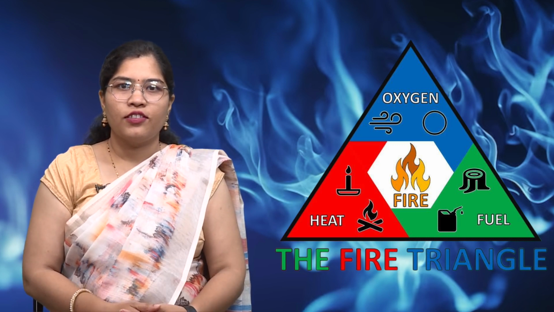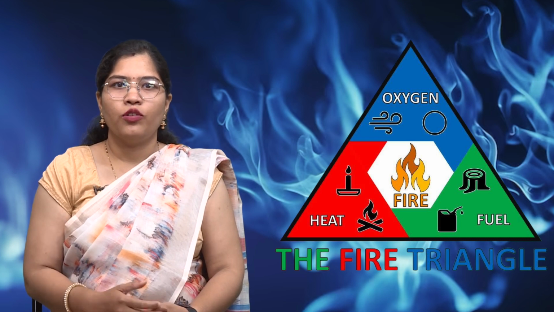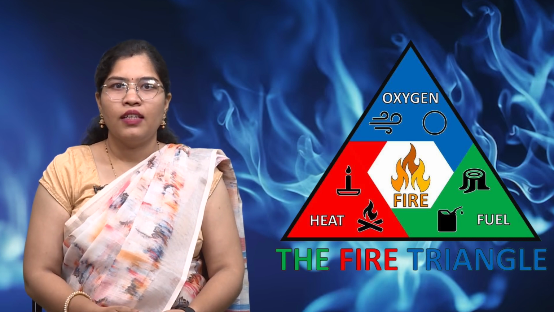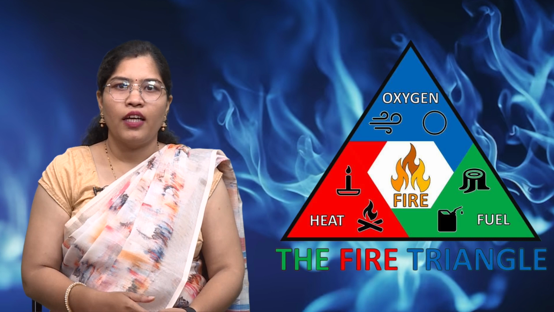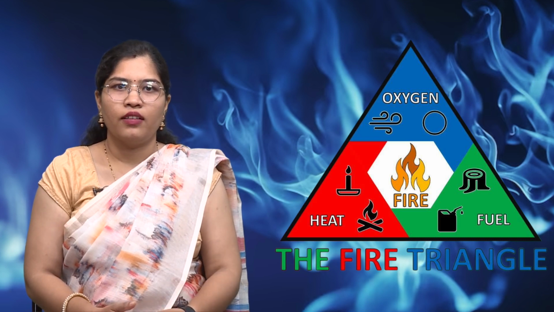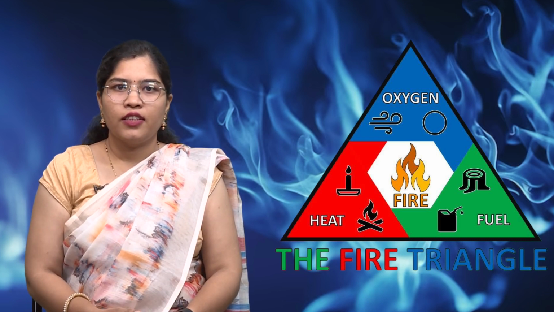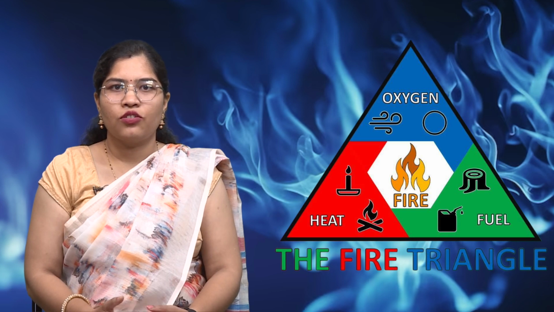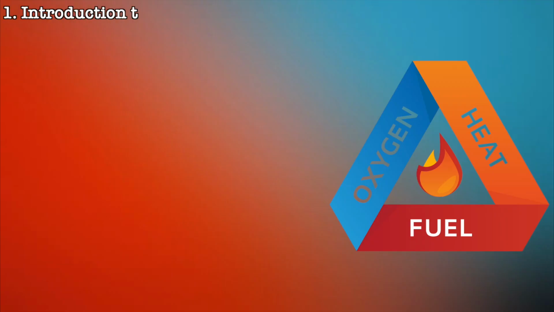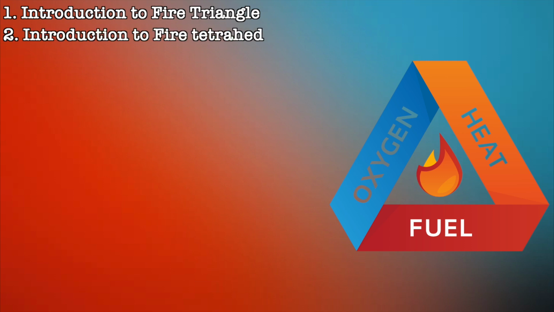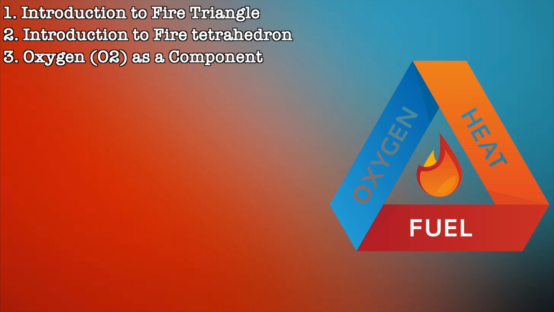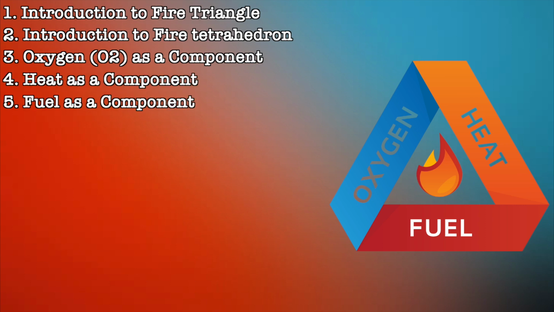In today's lecture, we will see our Module 5, Lecture 15, that is Fire Triangle and Various Sources of Fire. These are the various contents which we are going to discuss today. First one, Introduction to Fire Triangle, Introduction to Fire Tetrahedron, Oxygen as a component, heat as a component, and fuel as a component.